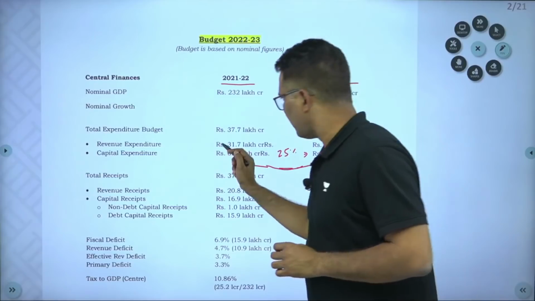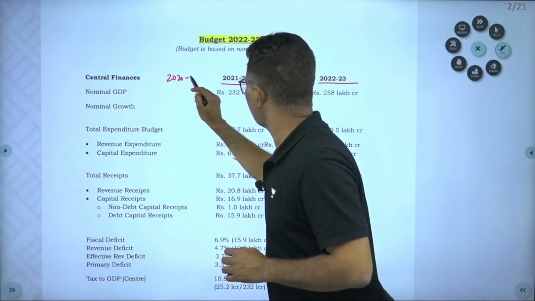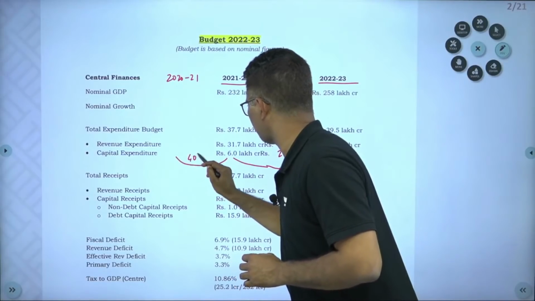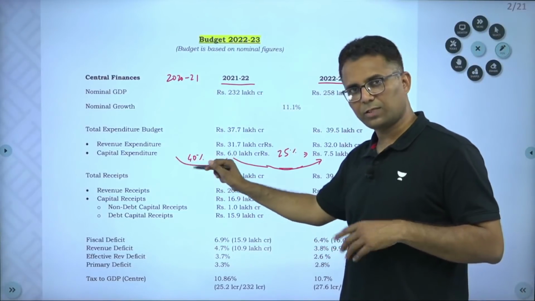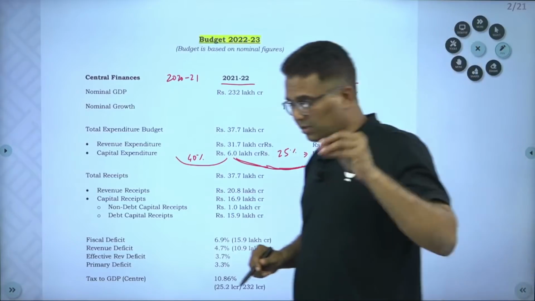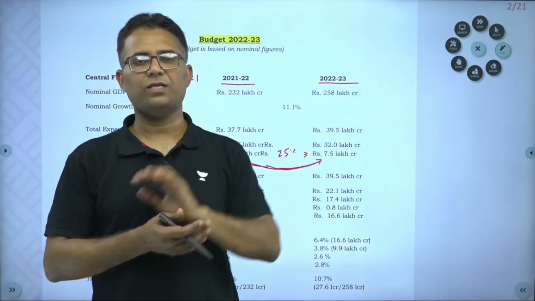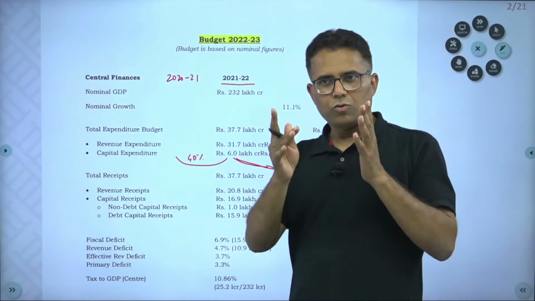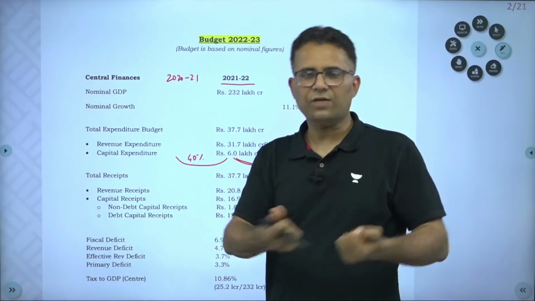And if you will see the previous year, 2021, this increase is around 40%. So in the present year 21-22, capital expenditure increased by 40% from the previous year, and next year it is going to increase by 25%. This is a tremendous increase in Government of India's capital expenditure, which I have not seen in the last 10, 15 years or 20 years. That tells about where government is going to move forward, or in which way government is going to take forward this economy.